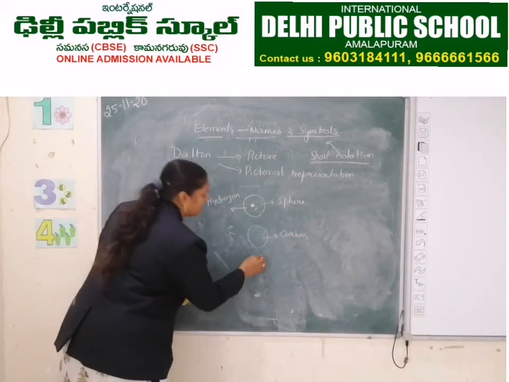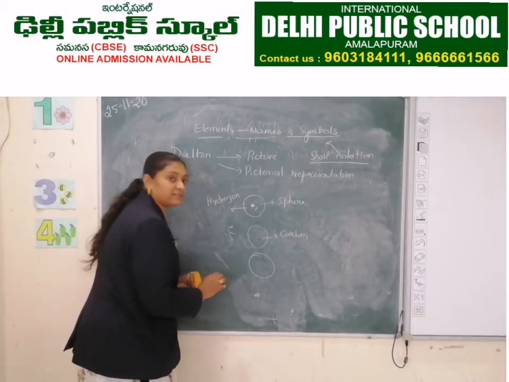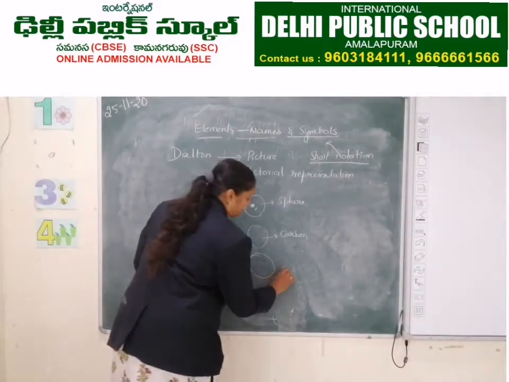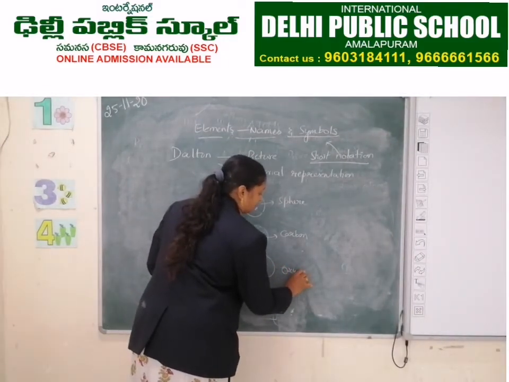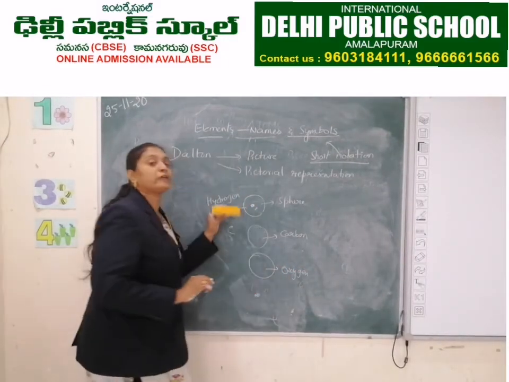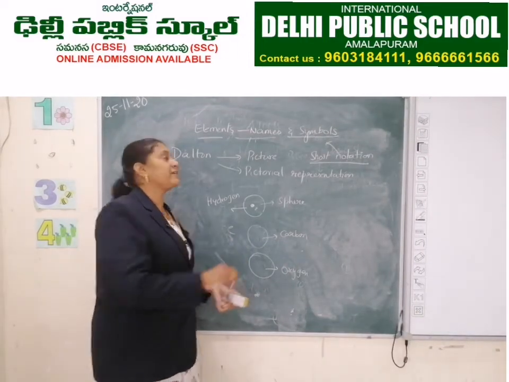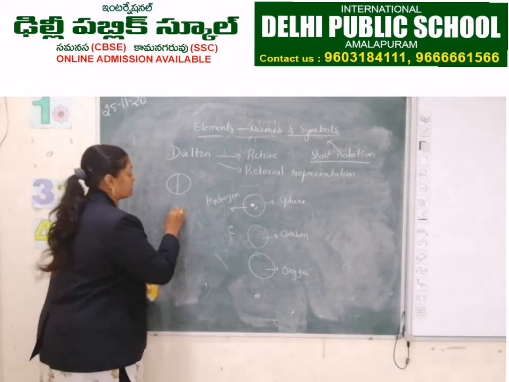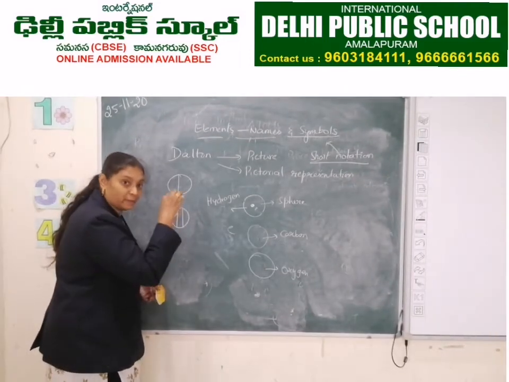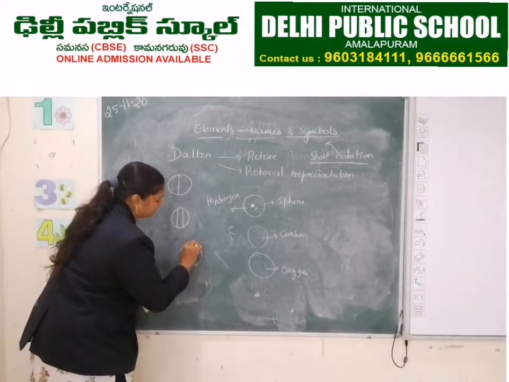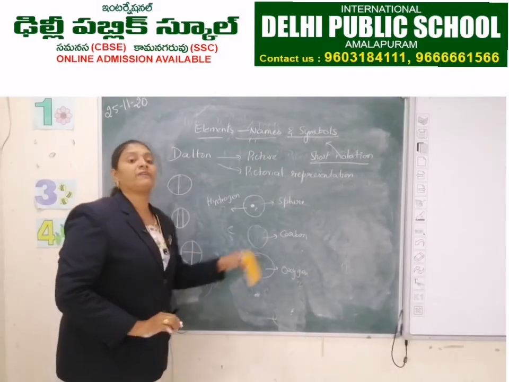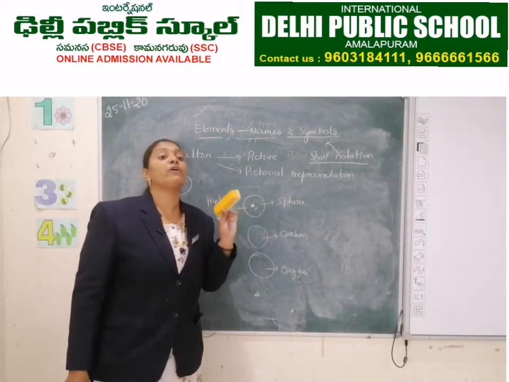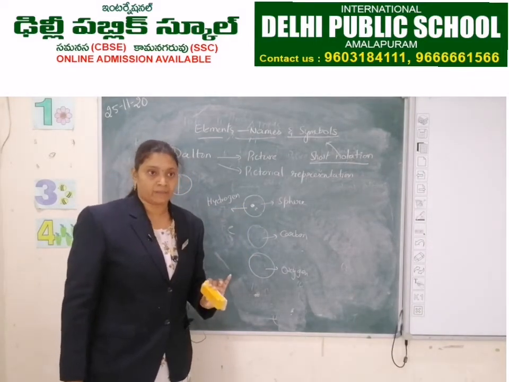And if the sphere is not shaded, that is oxygen. Not only this, he gave different symbols like a sphere with a single line, a sphere with double vertical lines, and a sphere with a cross at the center. He gave different symbols for a few elements only.